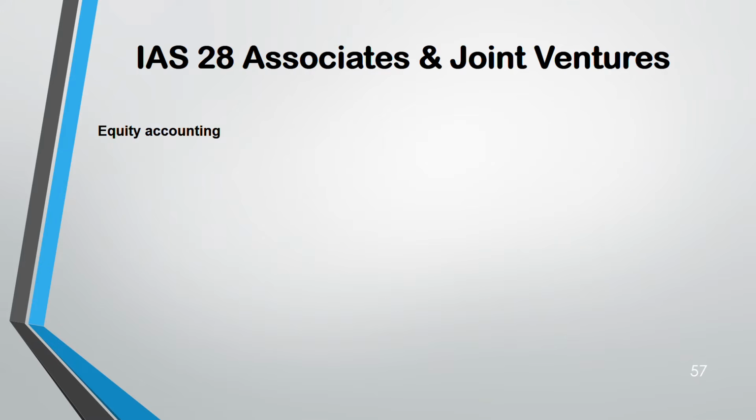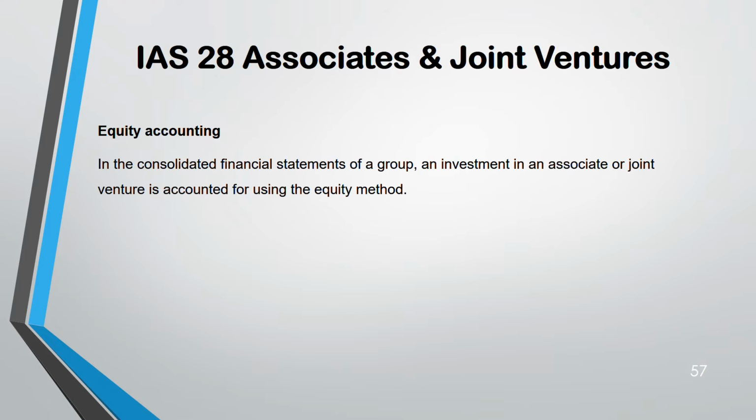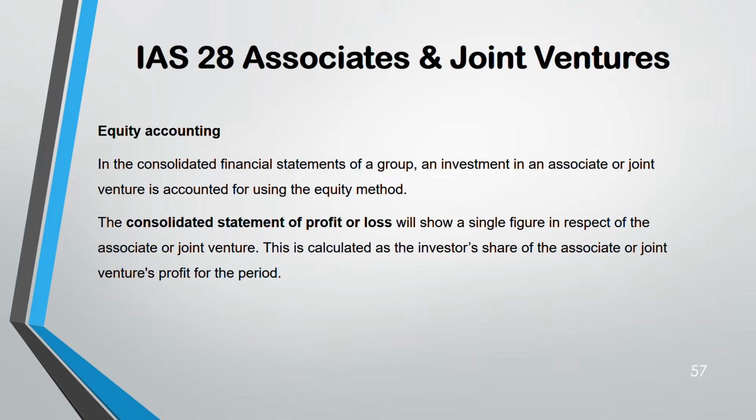Now, equity accounting. This is why joint venture and associate are common. Both of them use equity accounting. Equity accounting is done like this. Remember, you do not consolidate joint venture and associate, by the way. They are not part of a group. Only subsidiary is a part of a group.